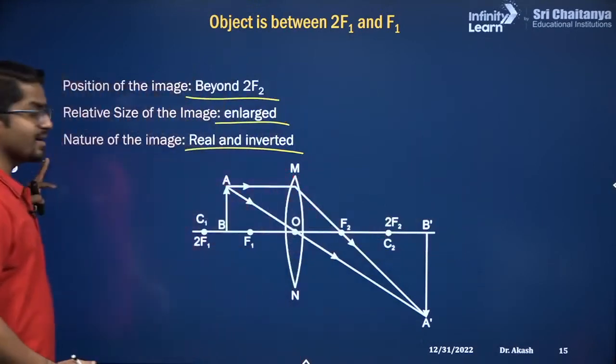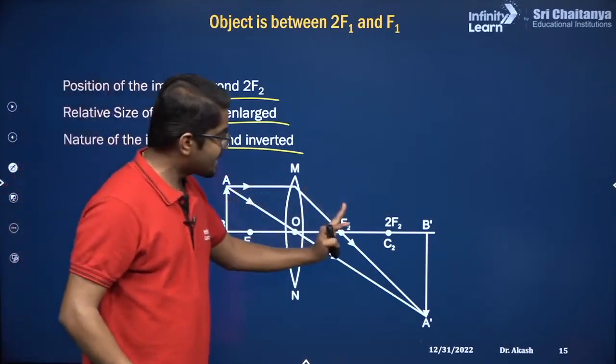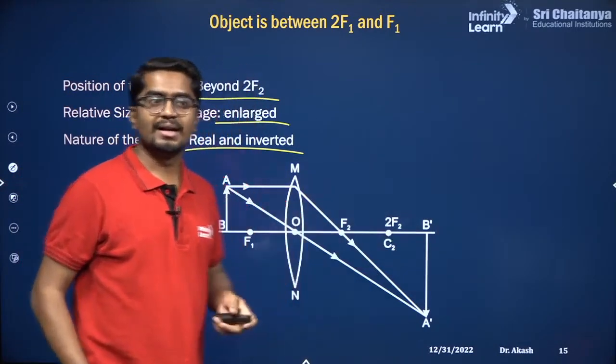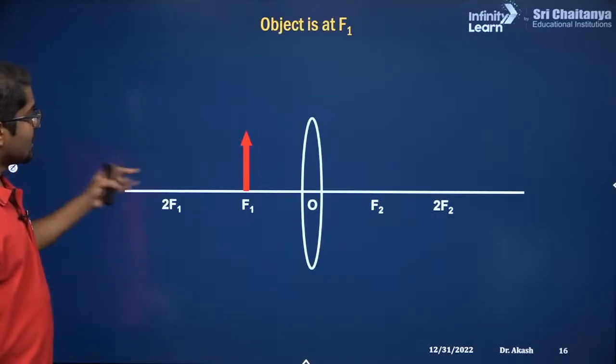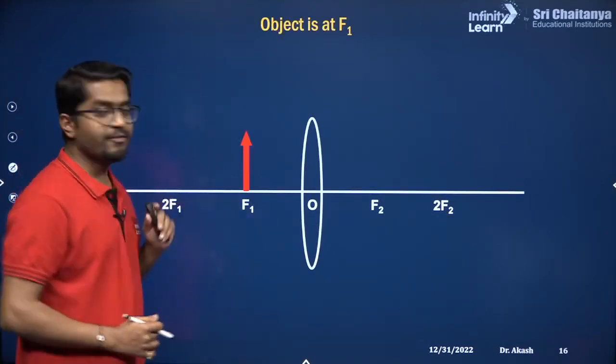Earlier the object was at infinity. You are bringing it closer and closer. The image first forms at f2. Now it is going away from the lens. The last point where you can get the real image is f1.